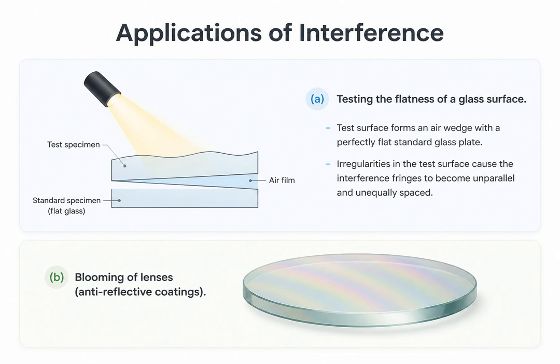Another critical application is the blooming of lenses, where thin films are applied to camera and telescope lenses to create destructive interference for reflected light, thereby reducing glare and increasing transmission. We will explore more optical phenomena in the next section.